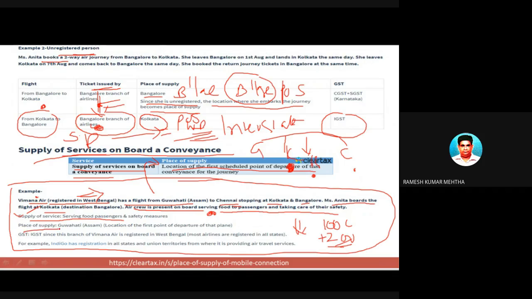This is number one. Now, the place of supply. I told you in case of supply of services on board, the place of supply is the location of the first scheduled point of departure. Where does this particular airline start from? This particular airline has started, if you remember, from Guwahati. So the place of supply is Guwahati, the location of the first point of departure. Even though she boarded at Kolkata and is getting off at Bangalore, this particular flight has started at Guwahati. So the place of supply is Guwahati in Assam.